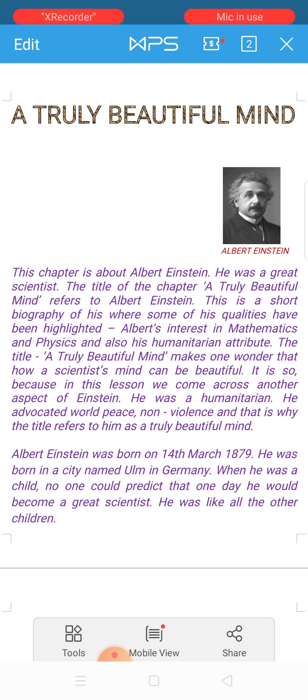Albert Einstein was born on 14th March 1879. He was born in a city named Ulm in Germany. When he was a child, no one could predict that one day he would become a great scientist. He was like all the other children.